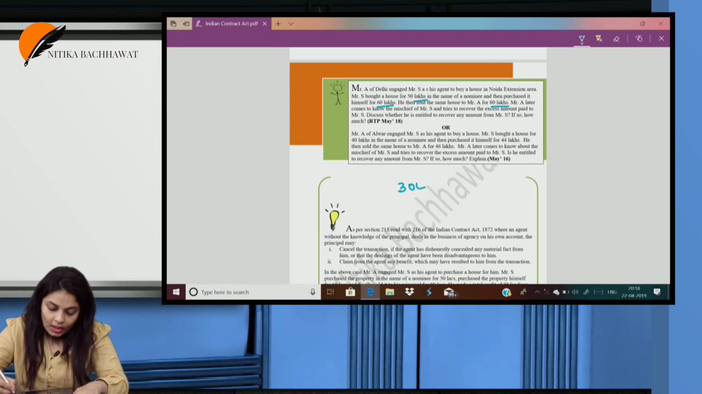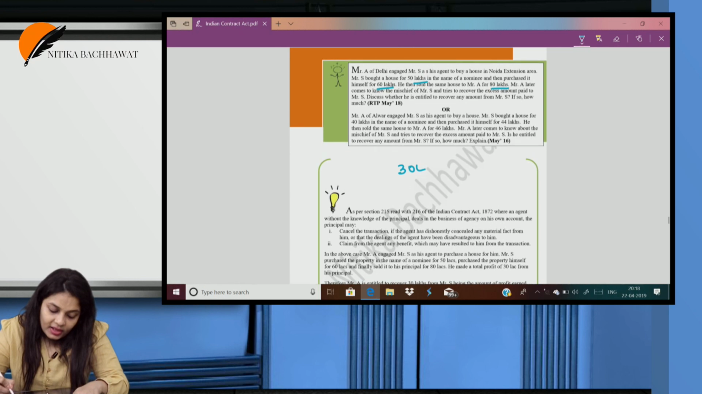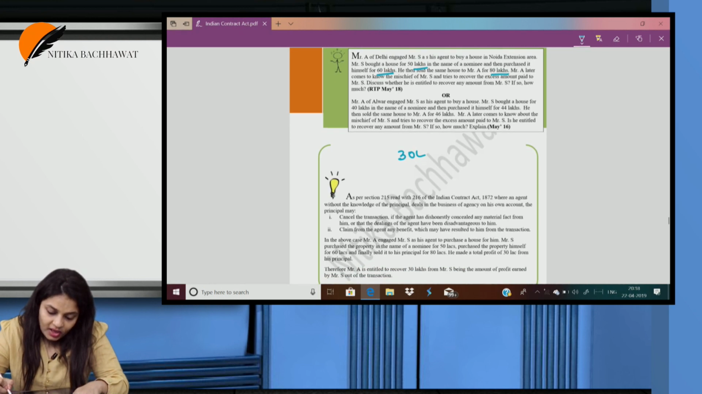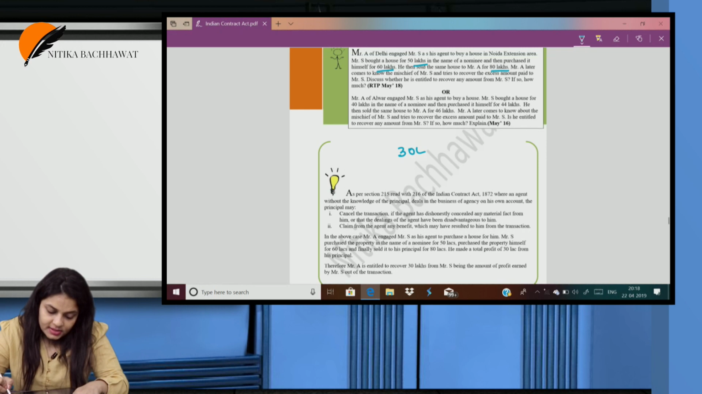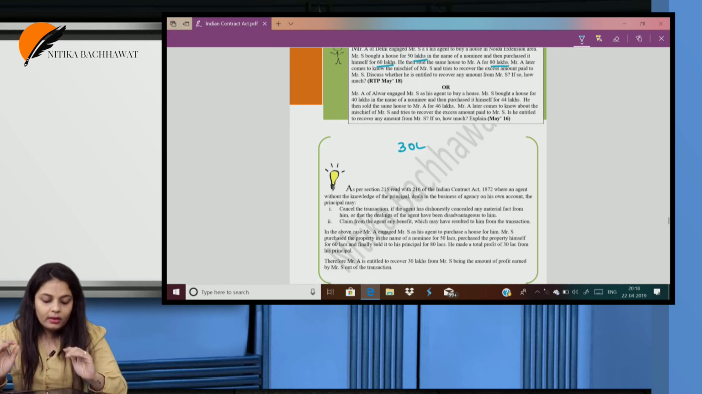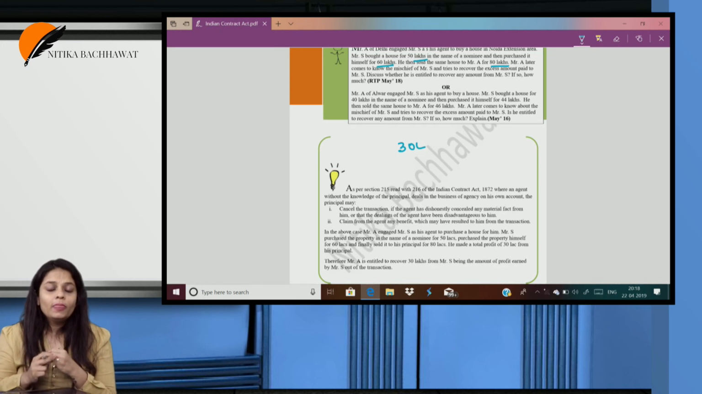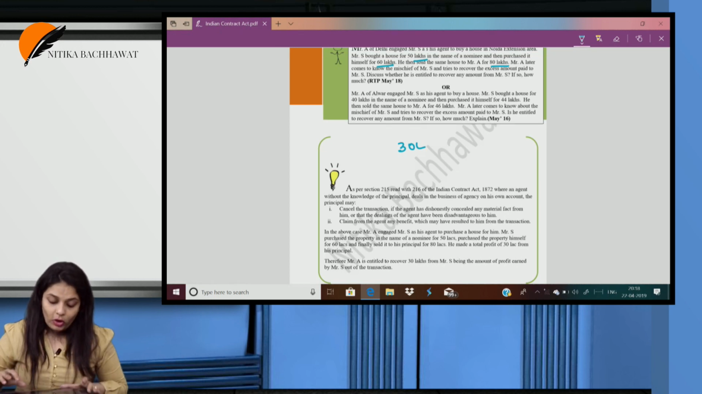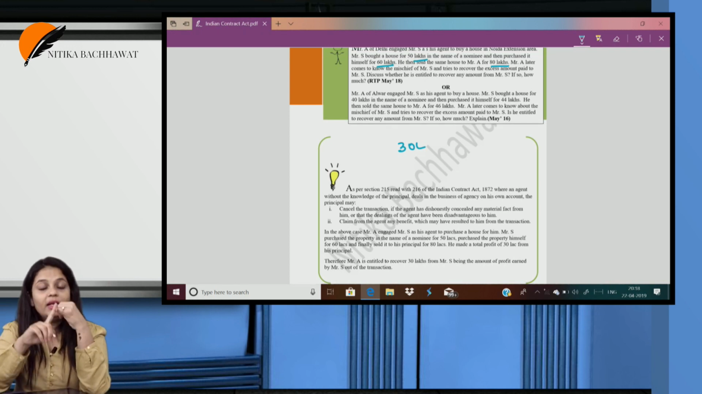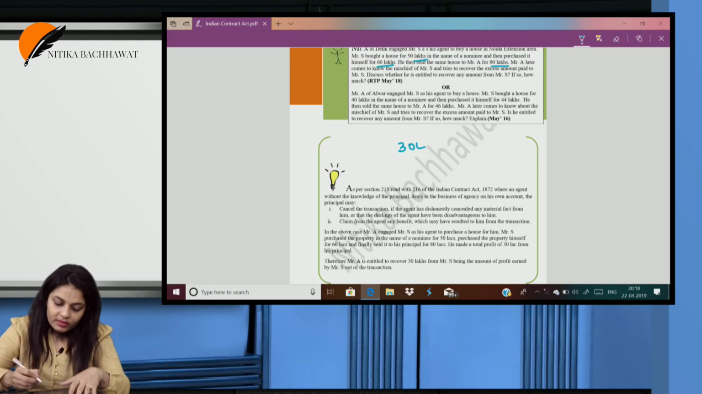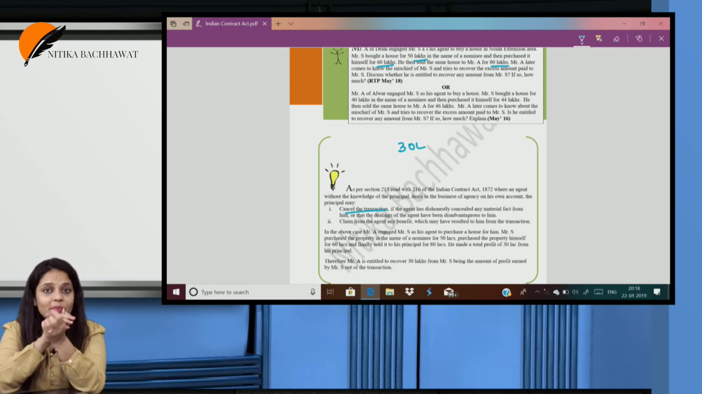30 lakh. Now, Mr. A later comes to know of the mischief of Mr. S and tries to recover the excess amount paid to Mr. S. Discuss whether he is entitled to recover. First of all, the agent cannot make any secret profit from the principal. If he fraudulently makes any secret profit, then in that case the principal has a right to recover that amount or profit that he has earned. So can we say he can cancel? Yes, the principal can cancel the contract as well as claim the extra profit also.